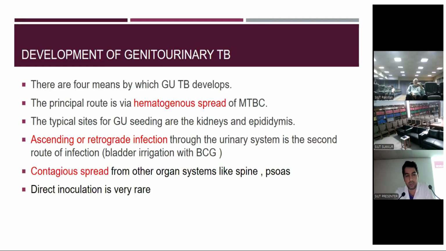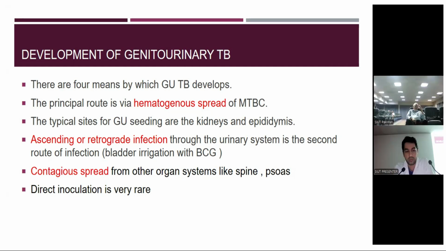Development of GU tuberculosis. There are 4 means by which GU TB develops. The principal route is via hematogenous spread. The typical sites for the GU seeding are the kidneys and the epididymis. Ascending or retrograde infection through the urinary tract is the second most common route of infection. Another is bladder irrigation with BCG. Then contiguous spread from other organ systems like the spine, psoas. Direct inoculation is very rare.